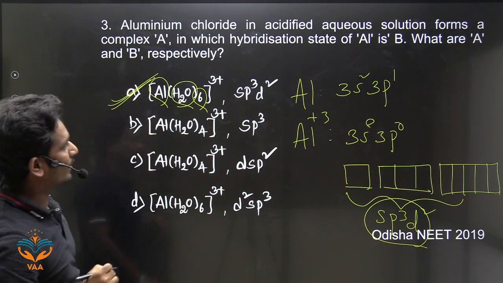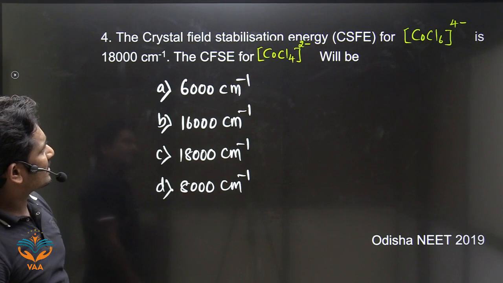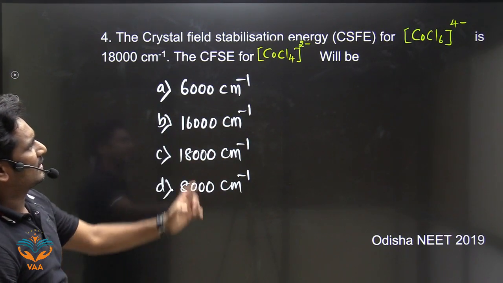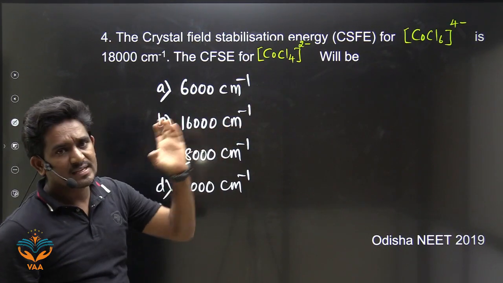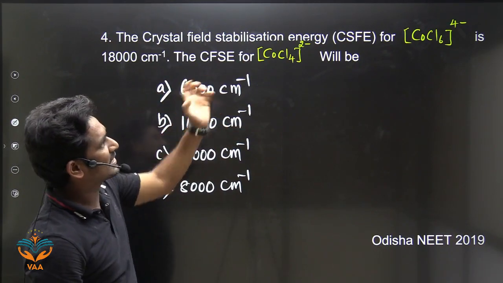The next one: the crystal field stabilization energy, CFSE, for the octahedral complex is given.